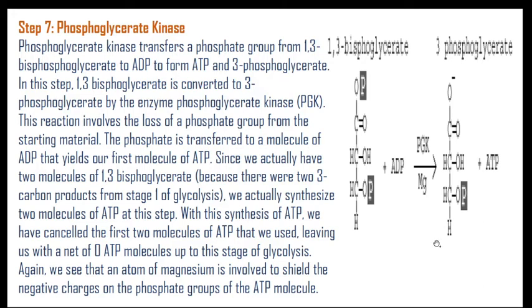Then again we see that an atom of magnesium is involved, as a negative shell charge on the phosphate group of the ATP molecule.